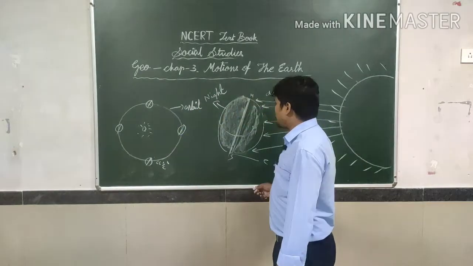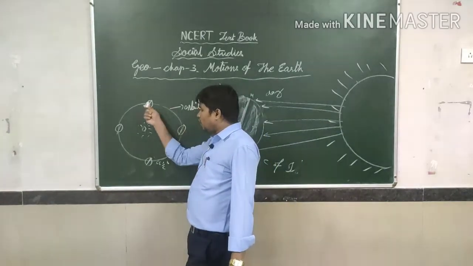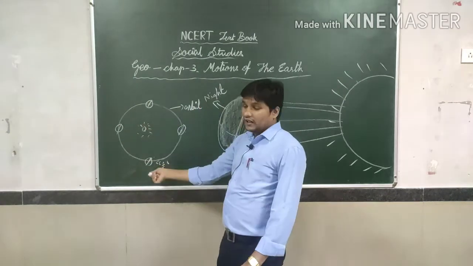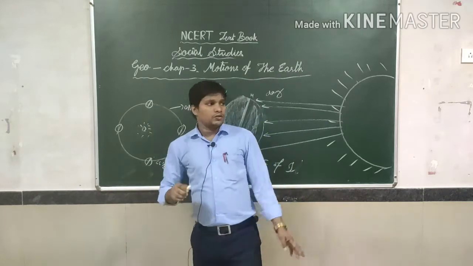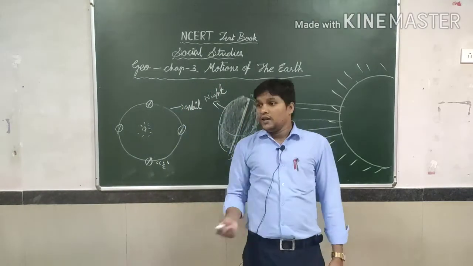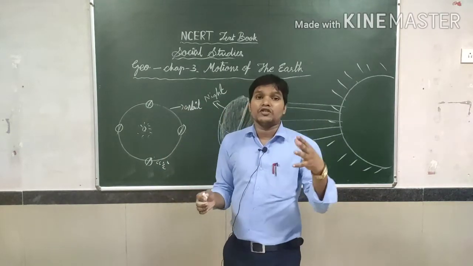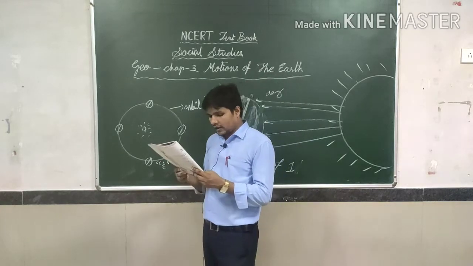Revolution, what is going on? The earth moving around the sun is called revolution. According to the rotation, day and night will occur, while according to the revolution, different types of seasons will occur. Different types of climate will occur, right?